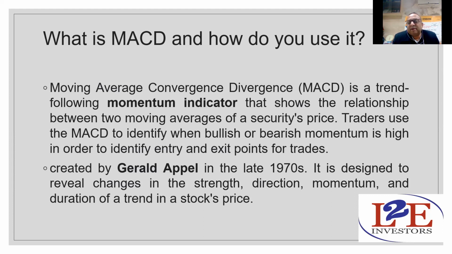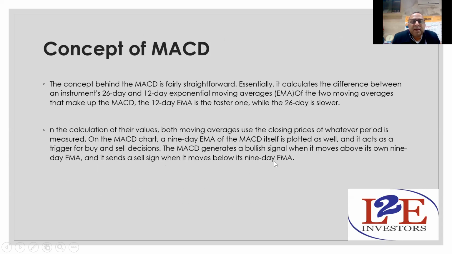But our interest is in finding out how this will work, right? Now, the MACD is quite a simple indicator. It is again a lagging indicator, which depends upon the price of a stock only. But how does it work? It calculates the difference between the 26-day and 12-day exponential moving average. Last time what we saw was moving averages of 20 days or 50 days or 200 days. Here it is automatically designed with a 26-day moving average line and a 12-day moving average line, right?